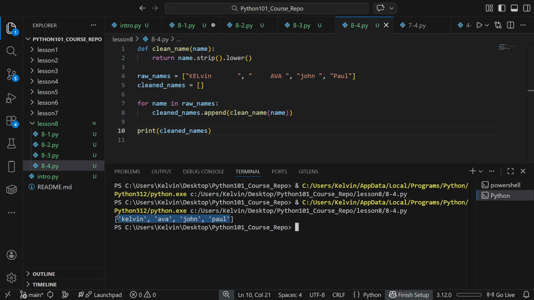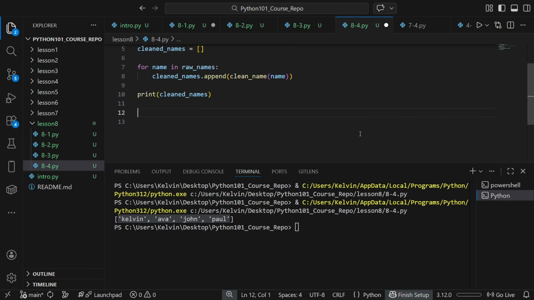Now, it may not seem like all that much to write down clean name 4 different times for each one of these values. What happens if our raw names list is, say, 50 values long? In that case, we would have 50 lines of code compared to 2 lines of code, because this will just iterate through every single one of these values.